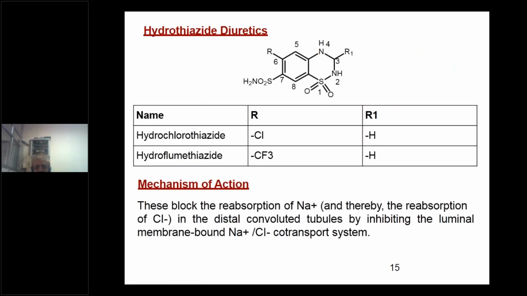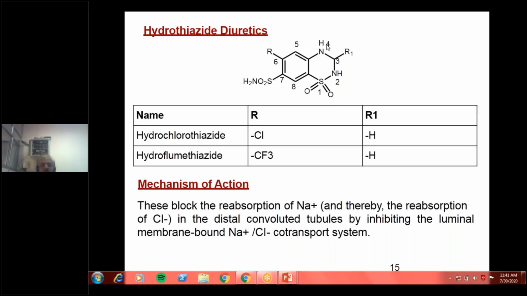Then coming next, I told you there is thiazide, and another is thiazide-like. This will be an example for hydrothiazide diuretics. There will be saturation of carbon and nitrogen at the third and fourth positions. Under these examples, if you see the remaining structure, everything is the same.